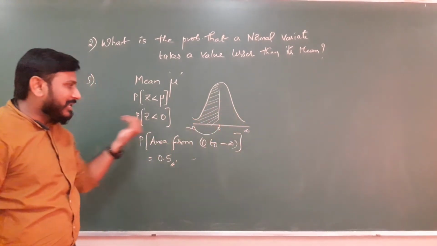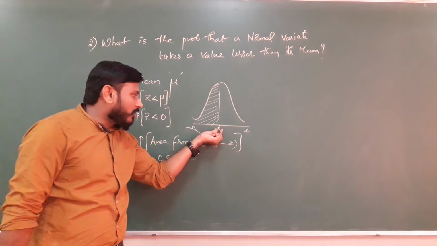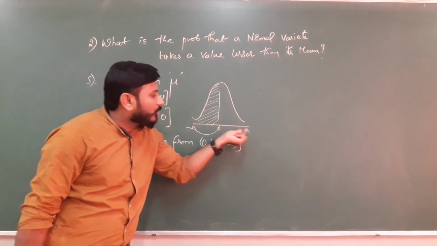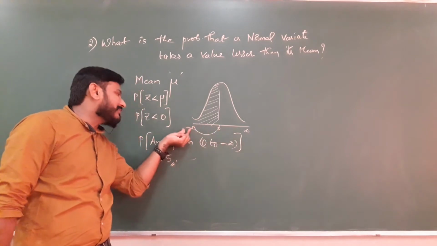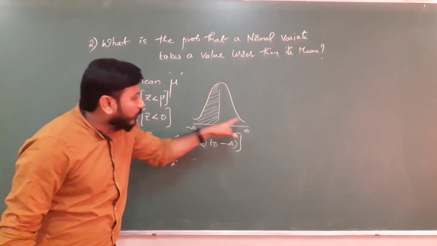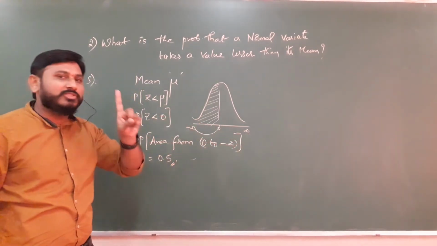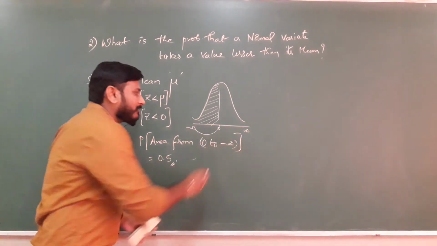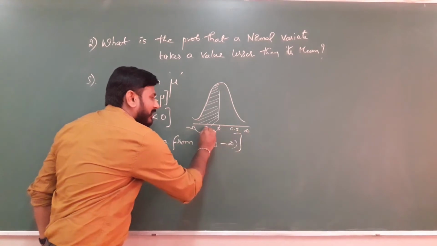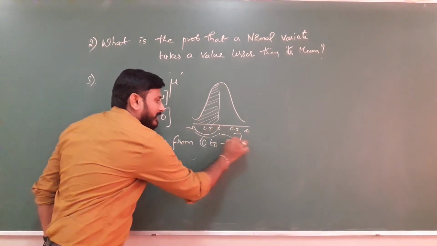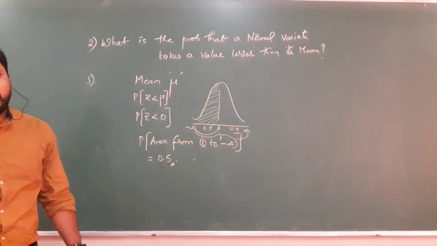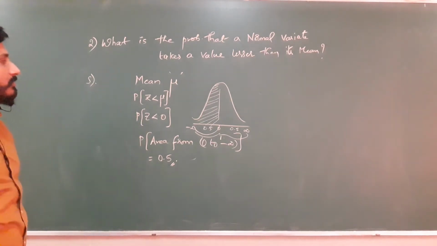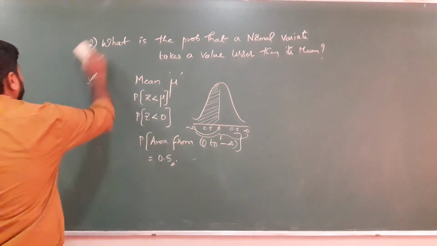From the origin, the mean mu 0 in normal variate, from 0 to infinity the value is 0.5 and 0 to minus infinity is 0.5. Hence the total area under the normal curve is always equal to 1. Half part is 0.5 and half part is 0.5, and together the area is 1. So this is question number 2. Clear? Right.